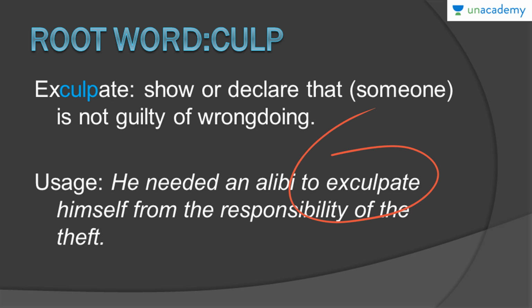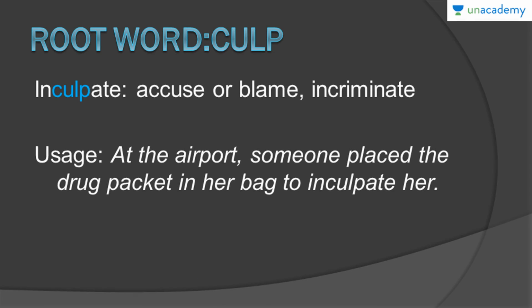He had to produce an alibi who could stand as a witness that yes, he has not done the crime. So he has to get away with all the charges which are leveled against him. He has to exculpate himself, and how can he do this? By producing a witness, an alibi. So that's how you use the word exculpate, and it's related to the root word culp, which means to blame.